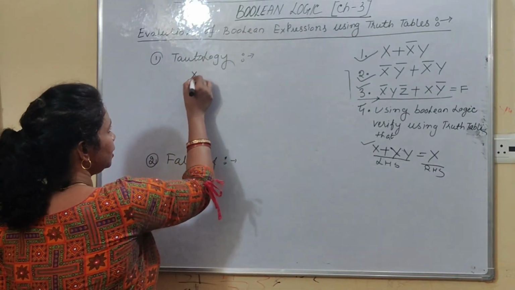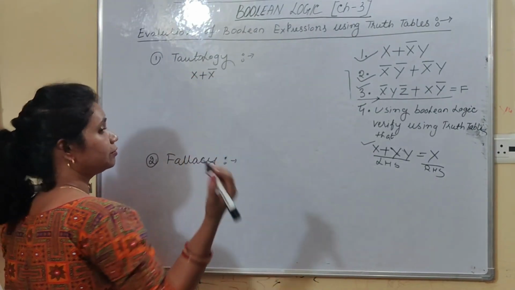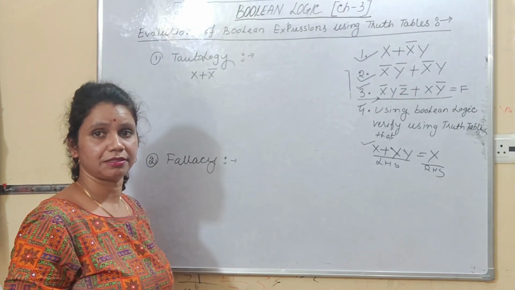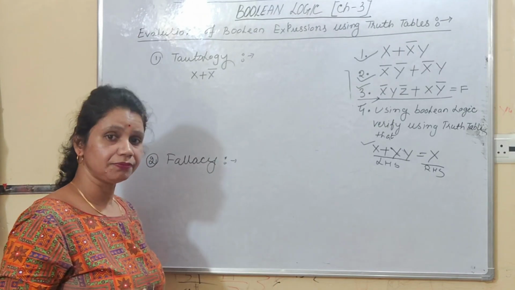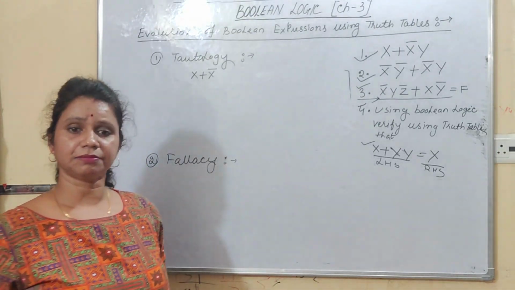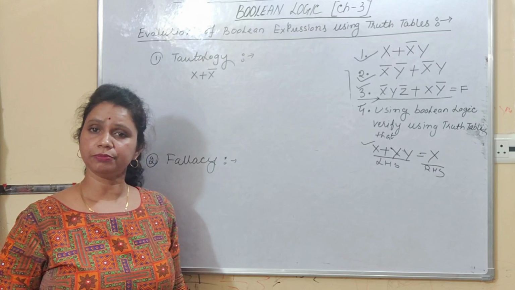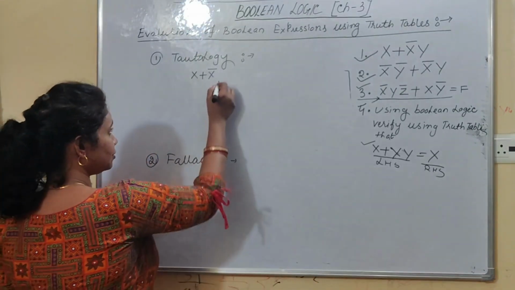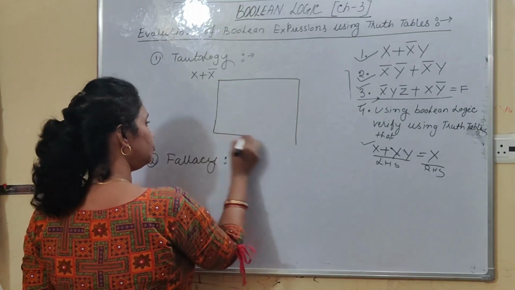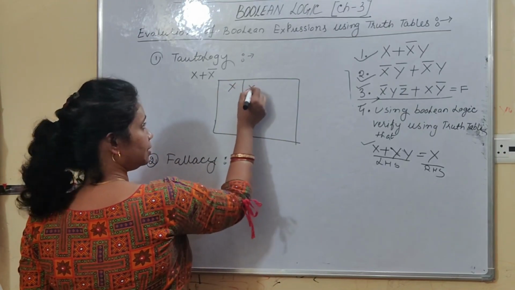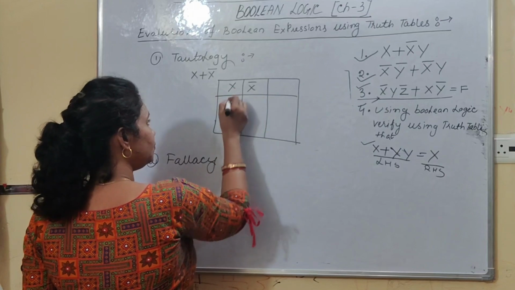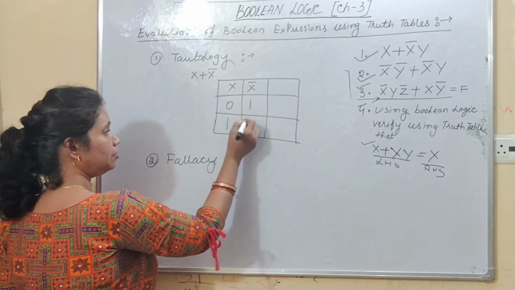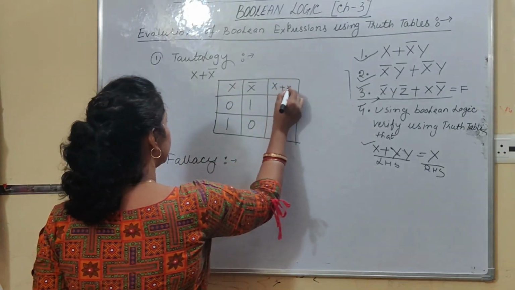Right, students? Let us take one example. Suppose x plus x bar, one logical Boolean expression. So what the tautology says, if the result of any logical expression is always true for all the input combinations, then that one is known as tautology. So students, let us draw the truth table. Here only one variable, that is x, and another one is not x. If x will equal to 0, if x will equal to 1, so not x will be 1, 0.